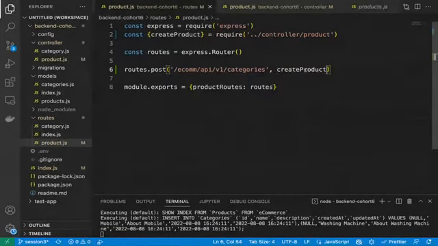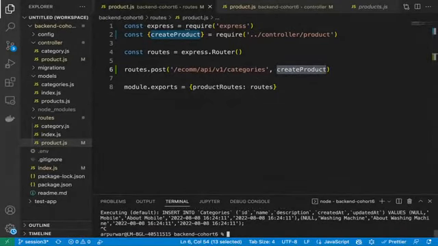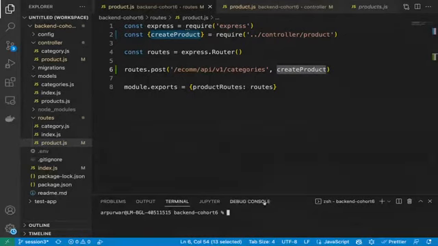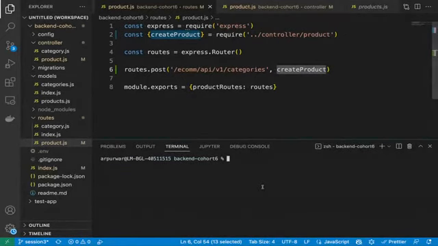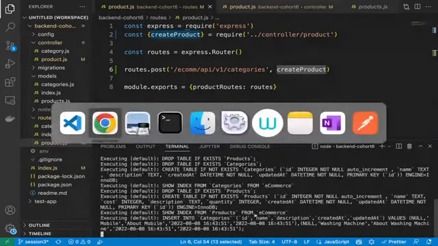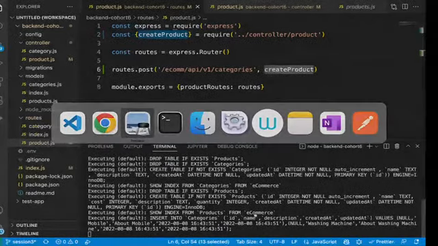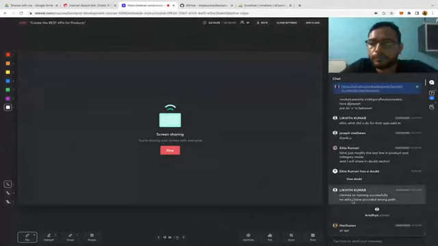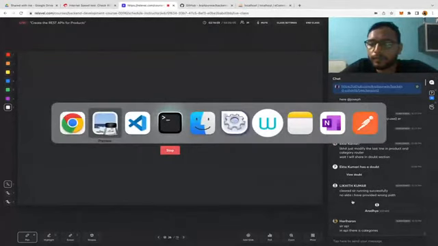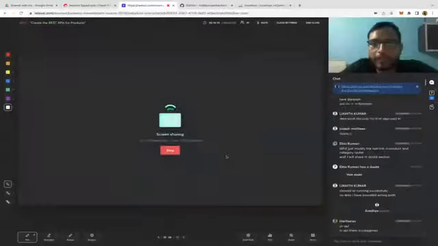So that's why it was failing, because create product was not properly configured in use. Let's now test it. Okay, let's start our server. Okay, now we'll go to the Postman. Okay, guys. Okay, in APIs there is category.